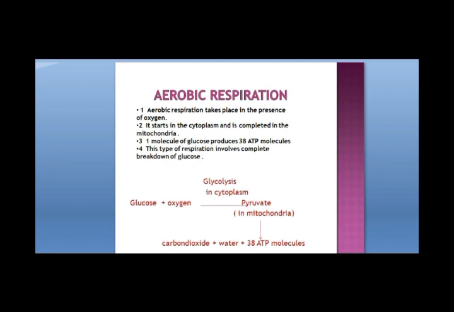It means this has two steps, two phases. The first phase takes place in the cytoplasm. The second phase takes place in the mitochondria. Complete oxidation of food. Here, one molecule of glucose produces 38 ATP molecules. A large amount of energy is produced by aerobic respiration. It involves the complete breakdown of glucose, as I told you earlier also. So this is what aerobic respiration means.